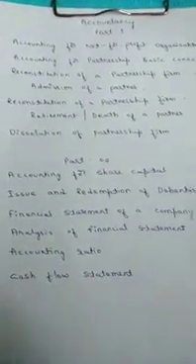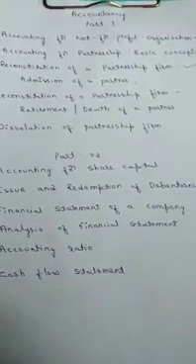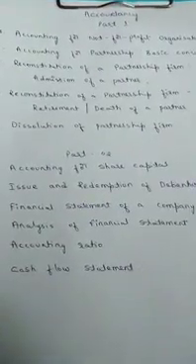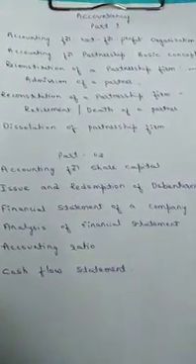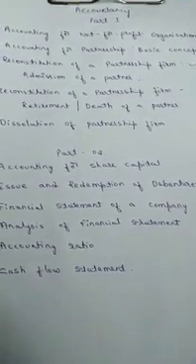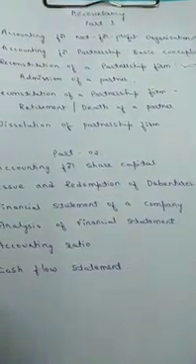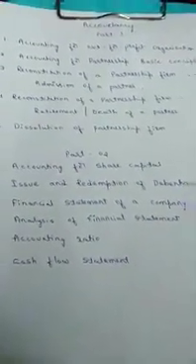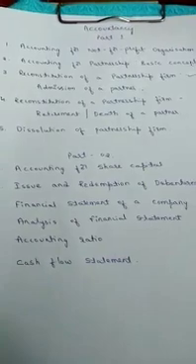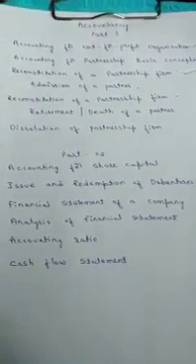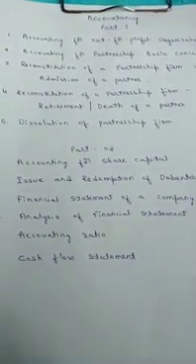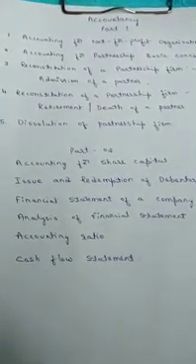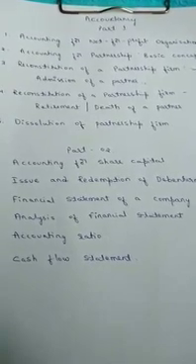And chapter number 4, that is reconstitution of partnership firm, retirement and death of a partner. As we specified in the admission of a partner, even during the retirement of a partner, there will be certain changes in the preparation of accounts. In this chapter, we discuss the calculation of new profit sharing ratio, gain ratio, revaluation account, partners capital account, and balance sheet.